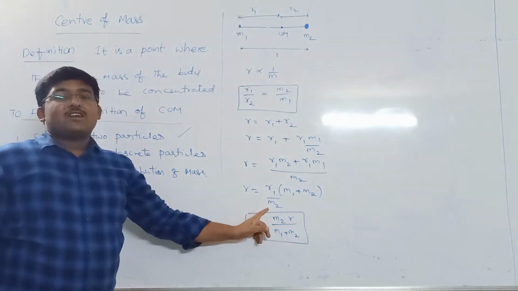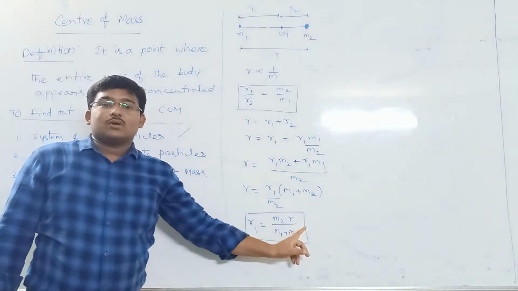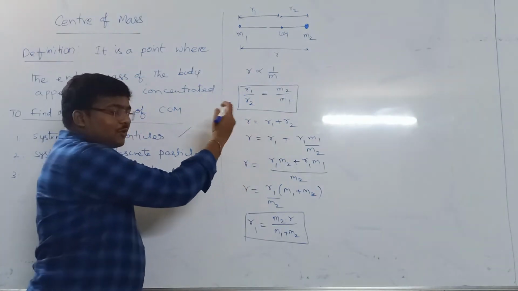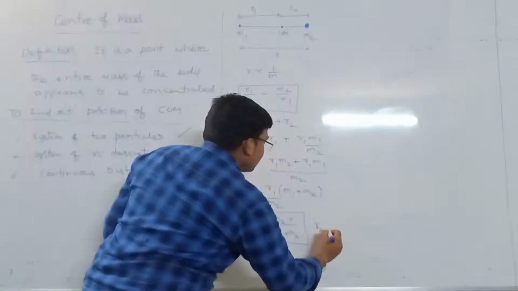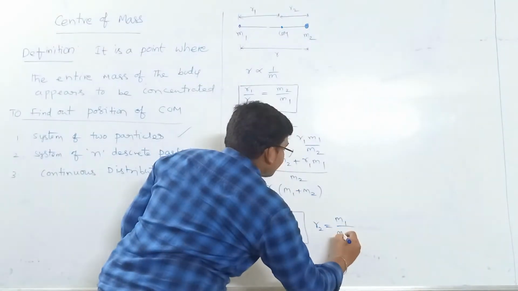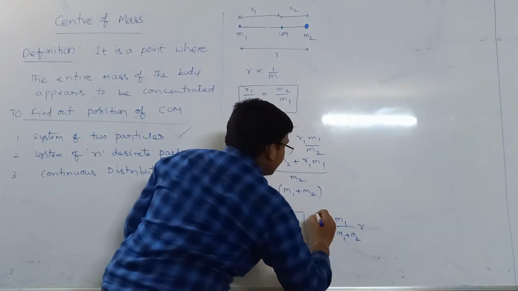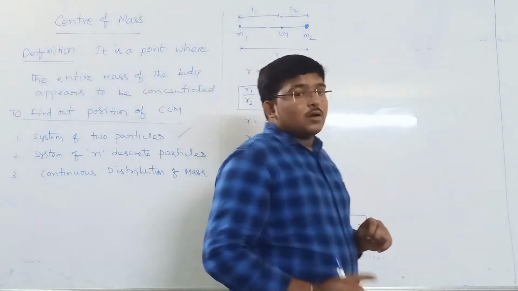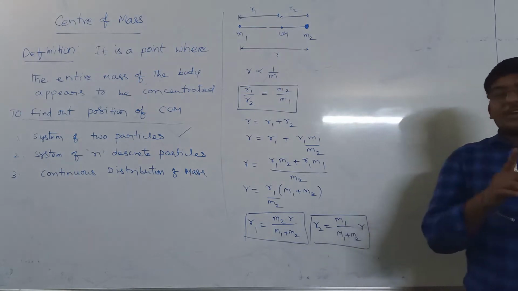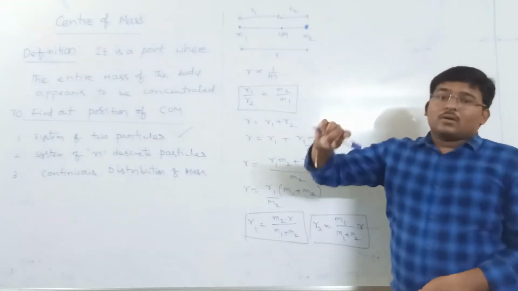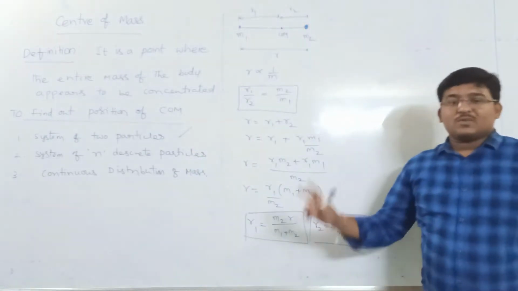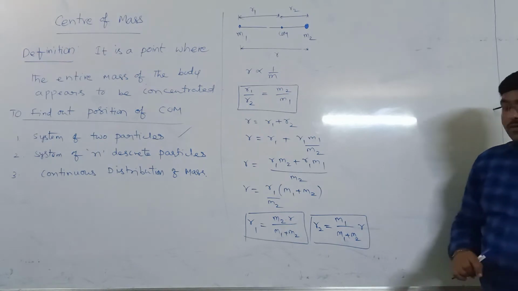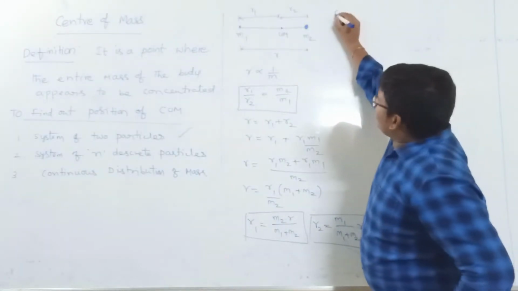r1 is equal to the second mass by the sum of the masses into the distance between the both of them. So r1. Similarly, if you substitute in the place of r2, we will get r2 as m1 by m1 plus m2 into r. So this is where two particles are separated by a distance r. Then the distance of the first particle from the center of mass and the distance of the second particle from center of mass.